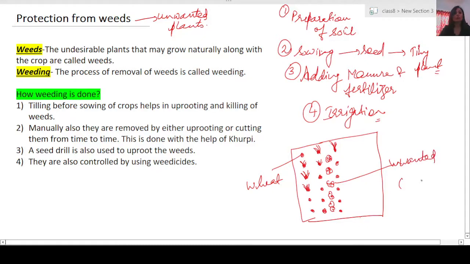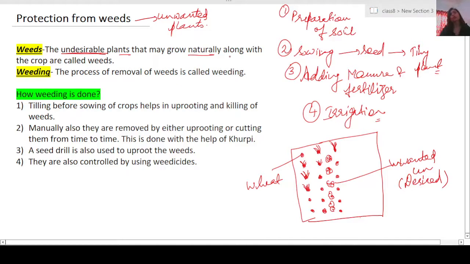This unwanted plant was not desired by the farmer at all. So this undesired plant is called a weed. Now see the definition: weeds are the undesirable plants. They are not grown by the farmer and they grow naturally along with the main crop.